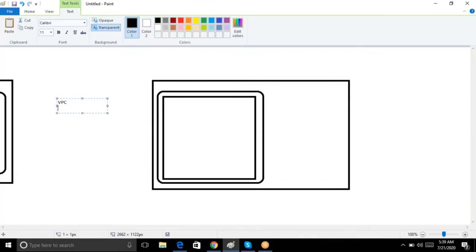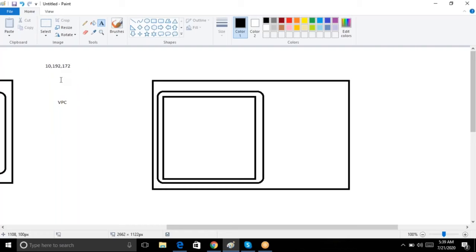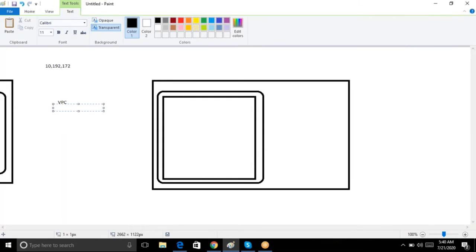VPC, which means virtual private cloud. This is to define your network range, maybe which range you want to take. So maybe 10 series. As I told you guys, the VPC should always be one of these three series: the 10 series, the 192 series, or the 172 series. So always the VPC should be your private network. Not only in AWS, guys, it's a general concept. These are called private networks.